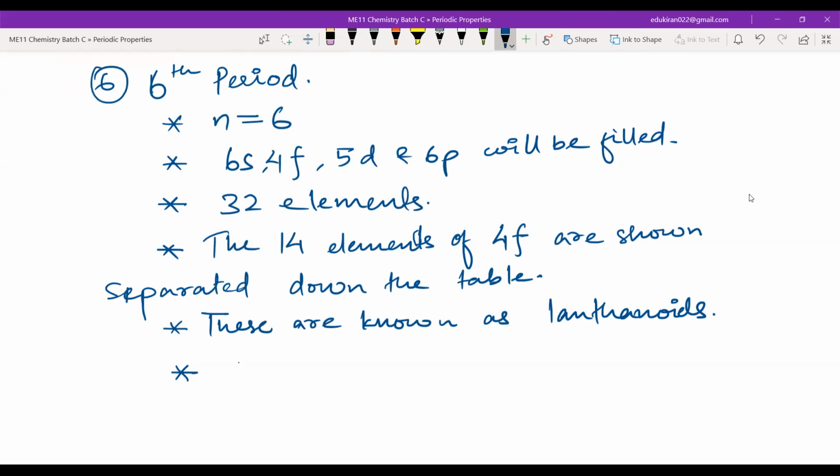Let us start from cesium. So we'll have 6s1. What is the last element here?